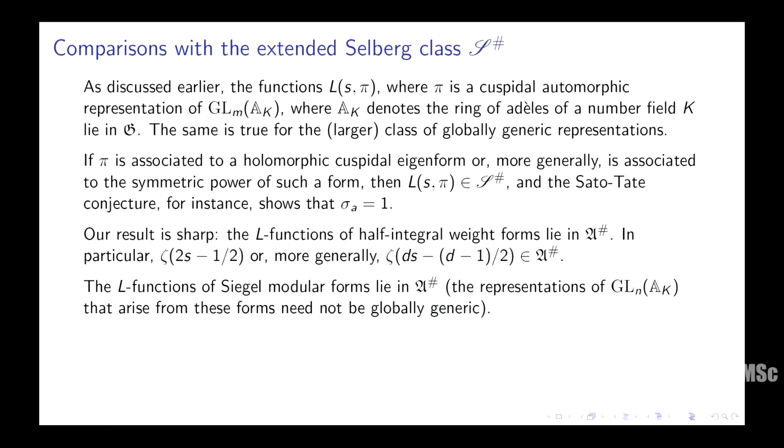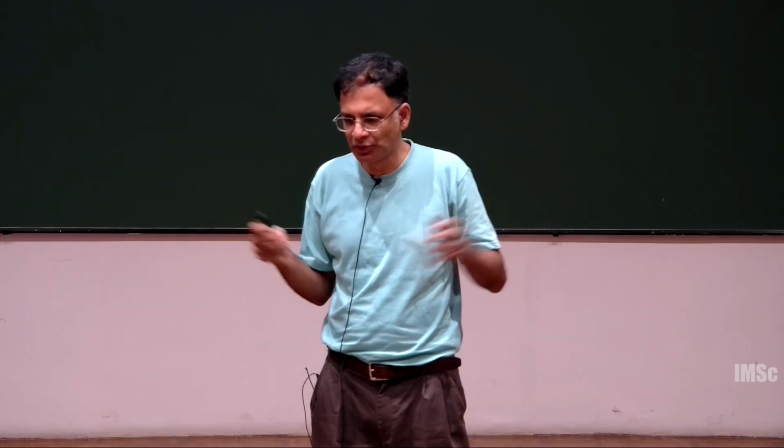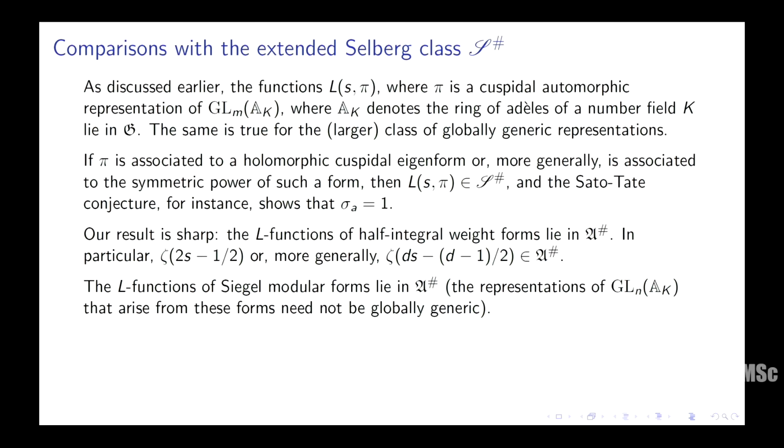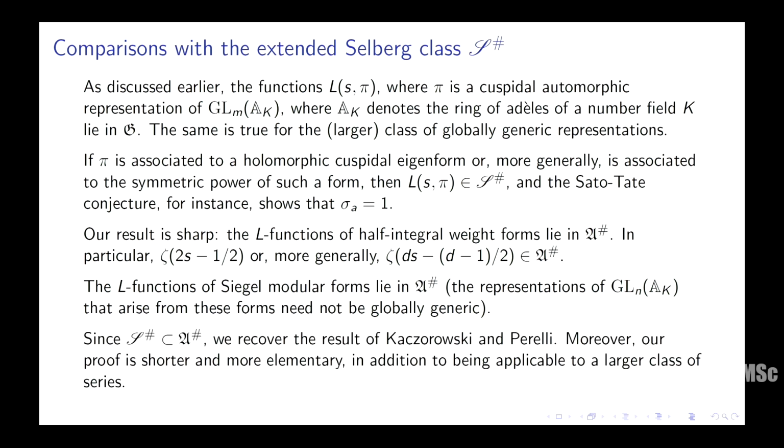And just as a general remark, for instance, the L functions of Siegel modular forms, which in general are not globally generic objects, they also lie in this class. So our class A sharp does contain a lot of other L functions also of interest, and this is the best result one can prove as far as absolute convergence goes. Okay, so this is a remark I made before. Since S sharp is contained in A sharp, we recover the earlier results, but I think our proof is shorter and more elementary and applicable in a larger class.